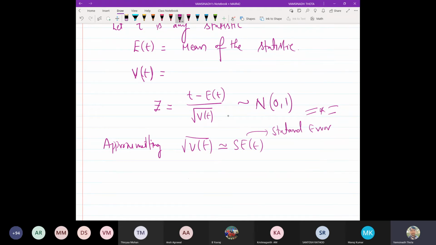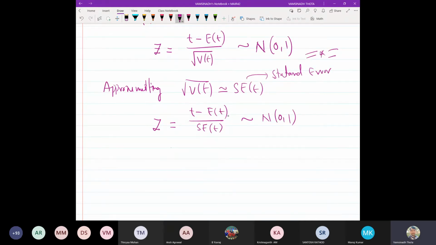So approximating the square root with this one, then what will happen finally? Eventually, z is equal to T minus expected value of T upon the standard error of T. This follows the standard normal distribution. So basically it is the difference between the assumed value and the calculated value, that is mu minus x or x minus mu, whatever.